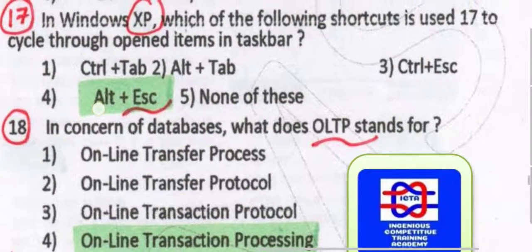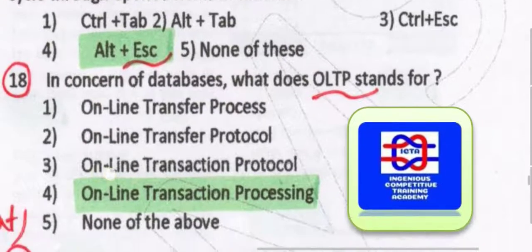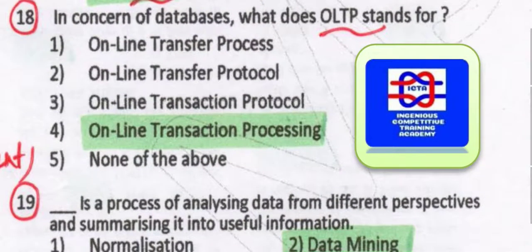In Windows XP, which of the following shortcuts is used to cycle through opened items in the taskbar? Alt Escape is the one to be used in Windows XP shortcuts for cycling through opened items in a taskbar. Alt and Escape have to be pressed.